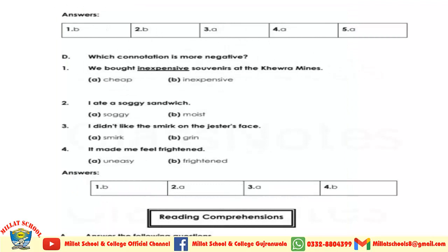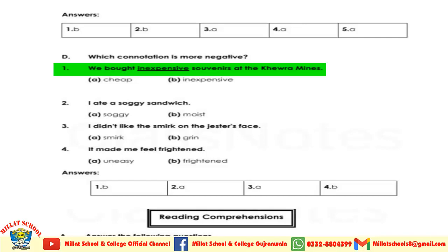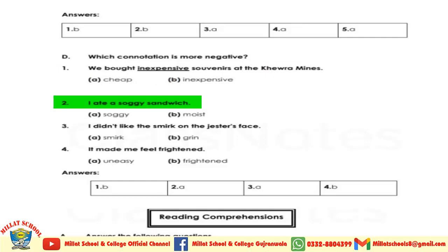Now the next activity D is also related to the connotation. Which connotation is more negative? We bought cheap or inexpensive souvenirs at the Kyoda mines. Here inexpensive is the answer. I ate a soggy or moist sandwich. Soggy is the more negative connotation as compared to moist.